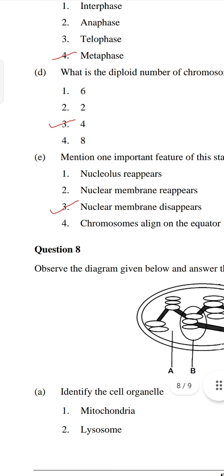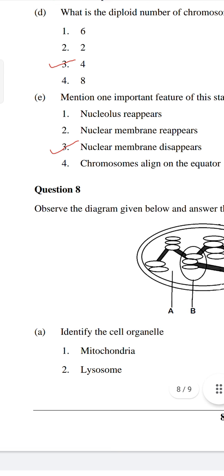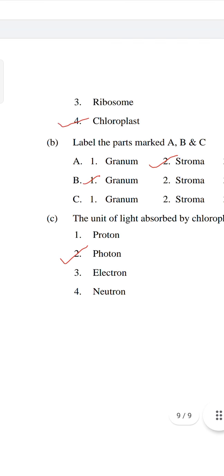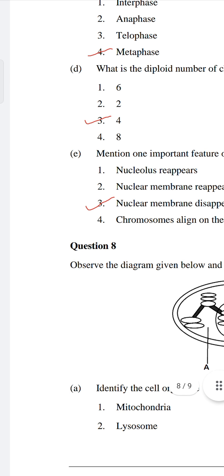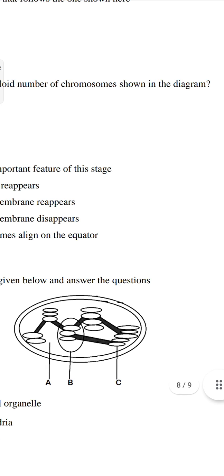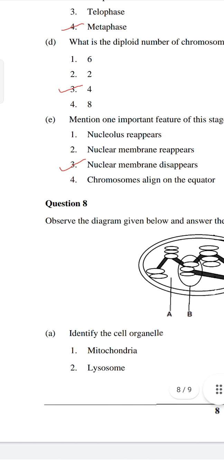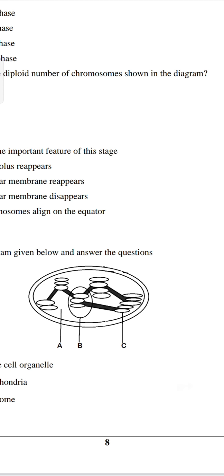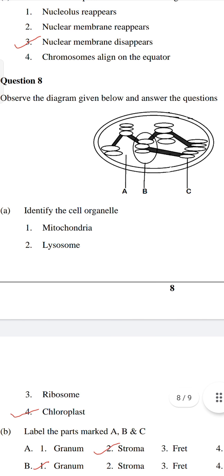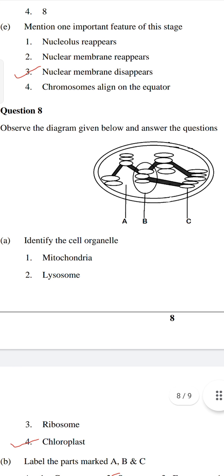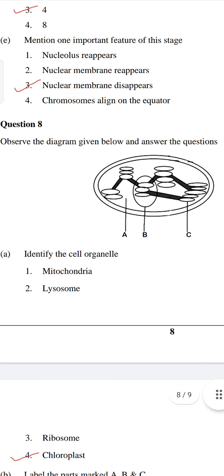Now question number 8, I think it is the last question. Observe the diagram given below and answer the question. Identify the cell organelle. This is the cell organelle you have to identify: mitochondria, lysosome, ribosome, chloroplast. So the answer is chloroplast.